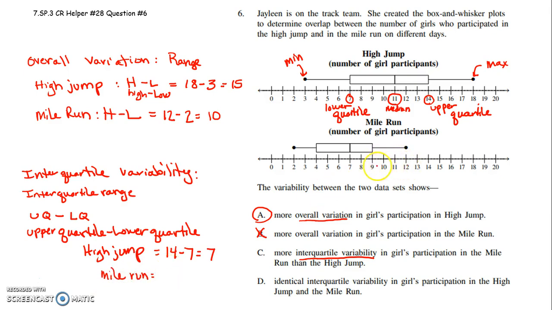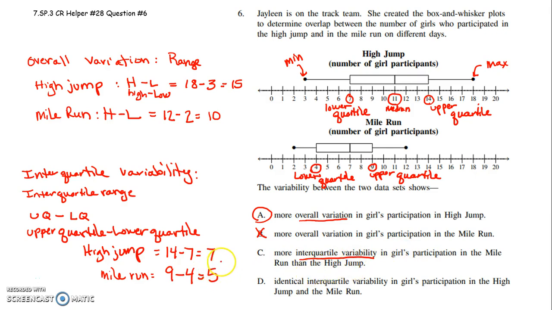So your upper quartile for the mile run is a 9. And your lower quartile for the mile run is a 4. So 50% of the data fall between 4 and 9. So then we would do 9 minus 4, which is 5. Okay, so more interquartile variability in the girls participating in the mile run than the high jump?